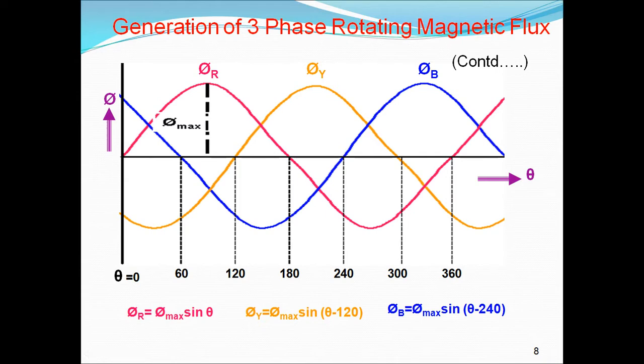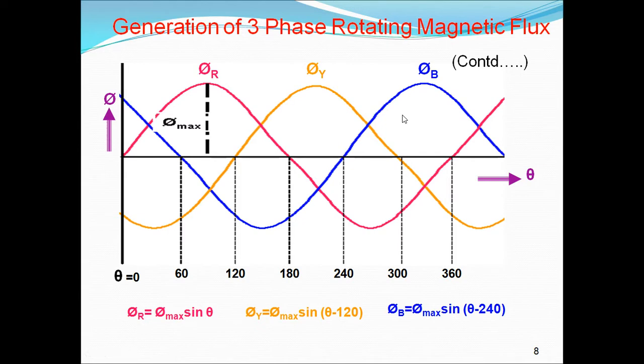So what is phi m? Here phi m is the maximum flux produced by any of the fluxes. The three fluxes have the same magnitude.